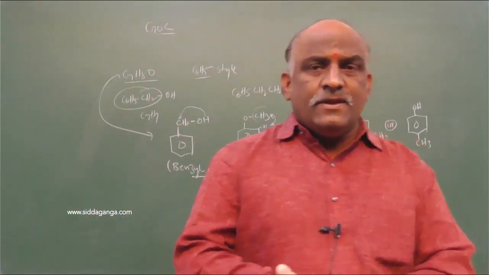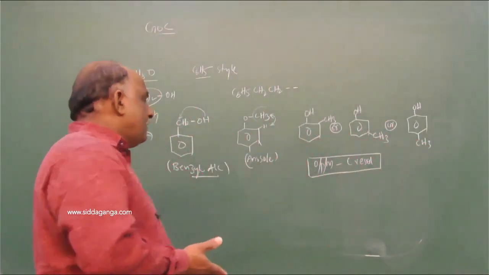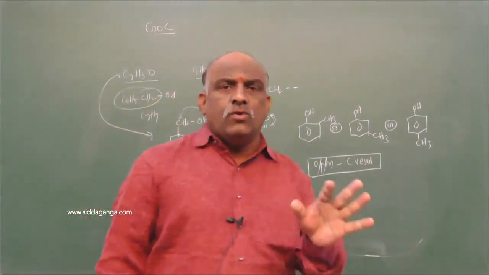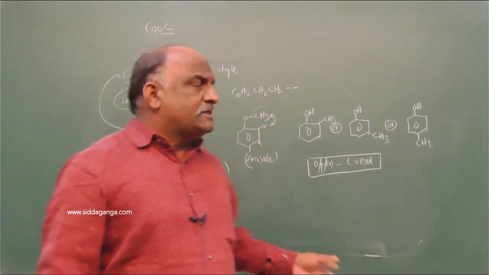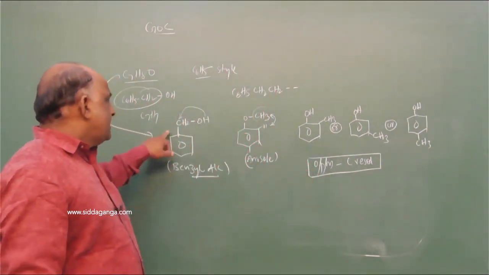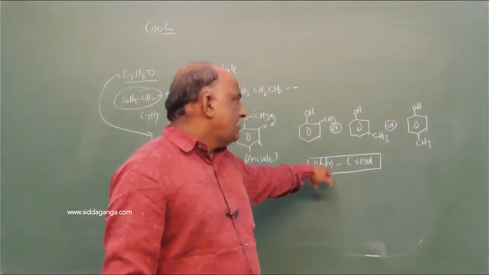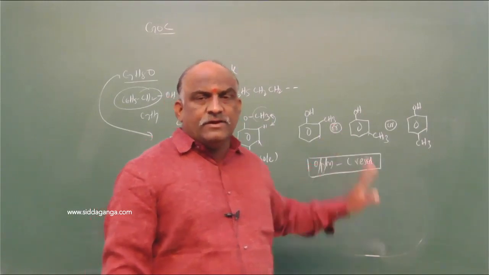These are the related examples with respect to this formula, C7H8O. Clear? C7H8O is followed by benzyl alcohol, anisole, orthocresol, metacresol, paracresol. Any one of the cresols we can go with.